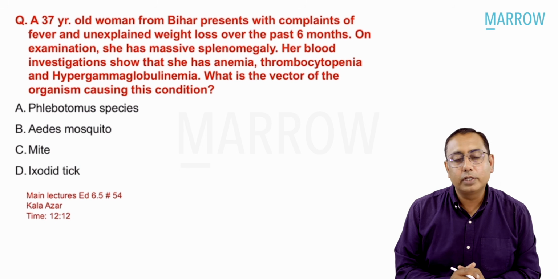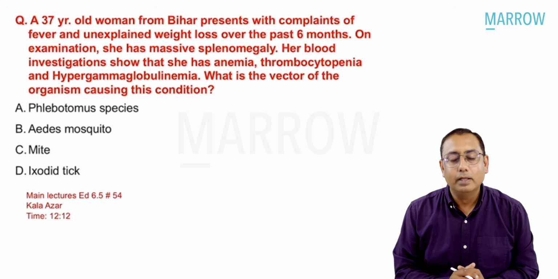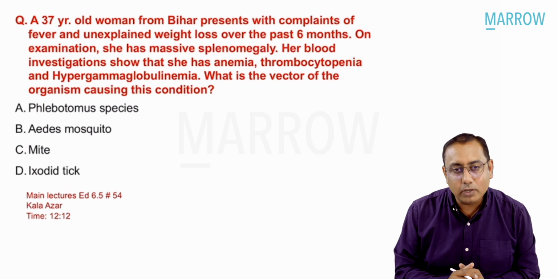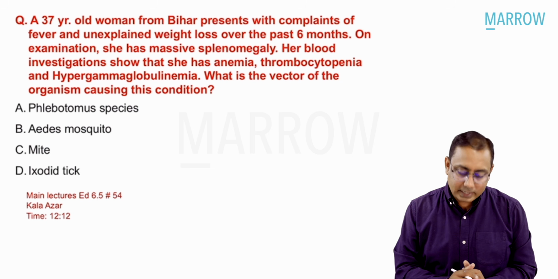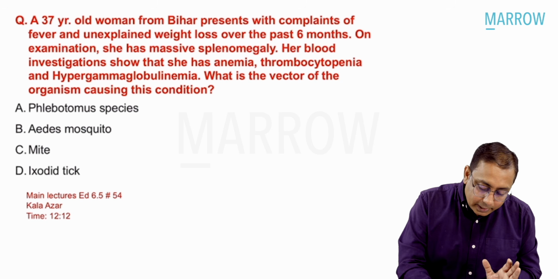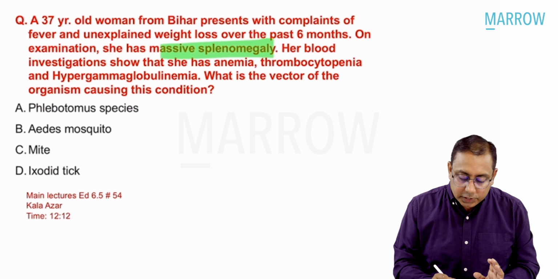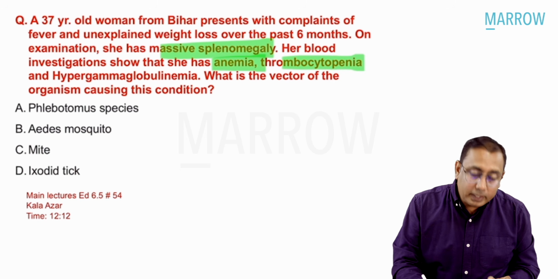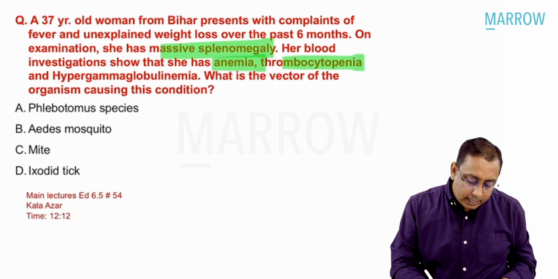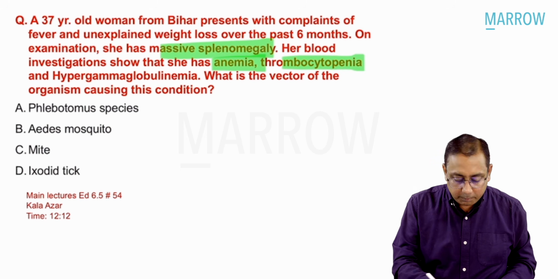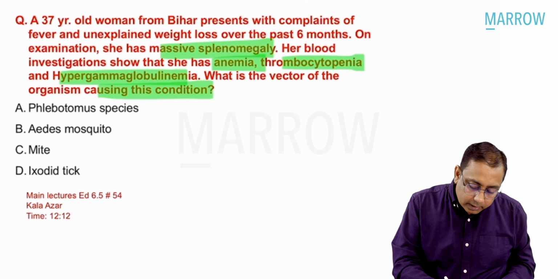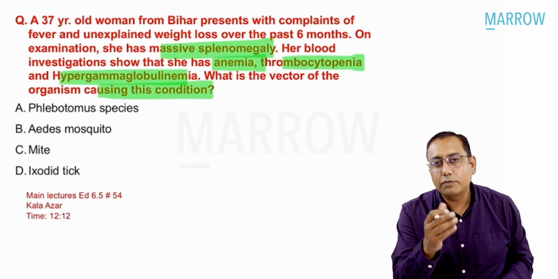Coming to the next MCQ, a 37-year-old female from Bihar presents with complaints of fever and unexplained weight loss over the past 6 months. On examination, she had massive splenomegaly. Her blood investigation shows that she has anemia, thrombocytopenia, low platelets, and hypergammaglobulinemia. So, what is the vector for the organism causing this condition? So, you have to find out the vector.